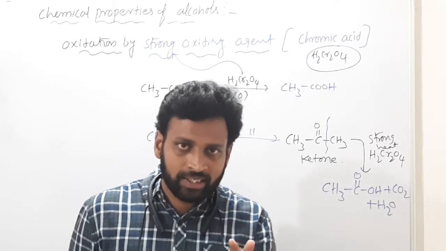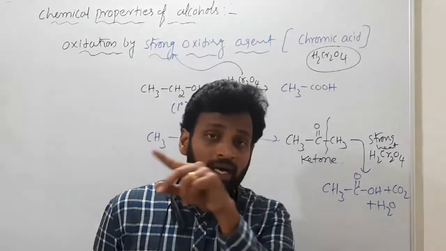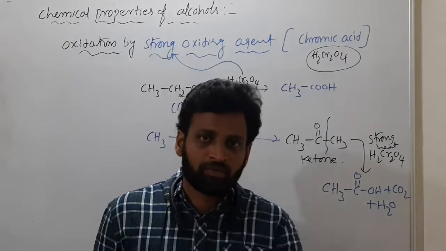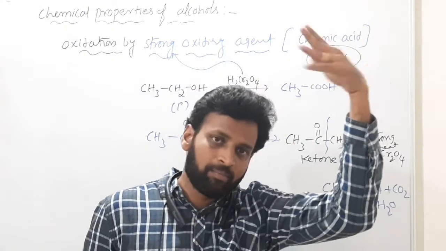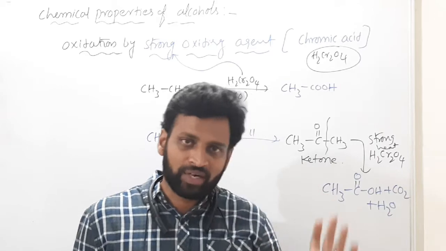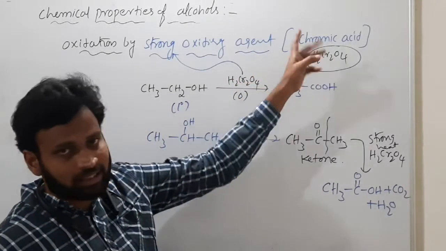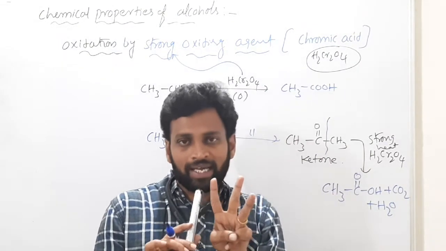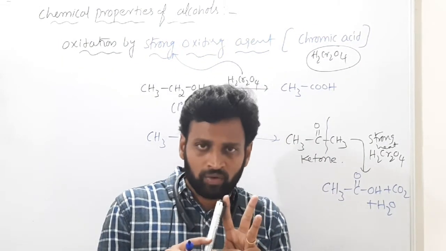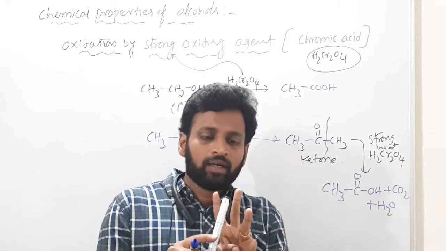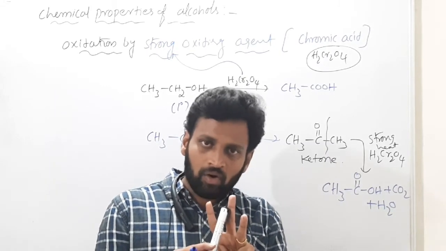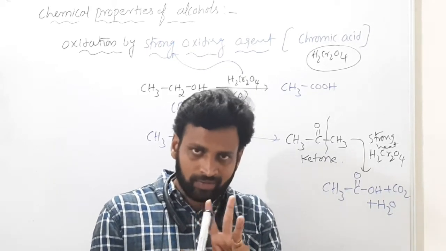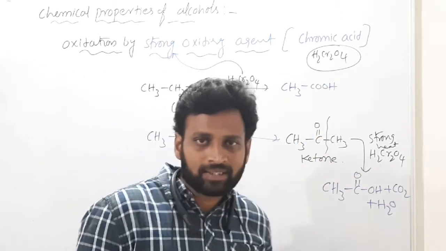KMnO4 is a strong oxidizing agent. Which KMnO4? Strong alkaline KMnO4, not 10% KMnO4. 10% is mild Baeyer's reagent, that is different. And again, chromic acid. So 3 strong oxidizing agents I have given. I repeat: one is strong alkaline KMnO4, acidified K2Cr2O7 or acidified Na2Cr2O7, and third one chromic acid.